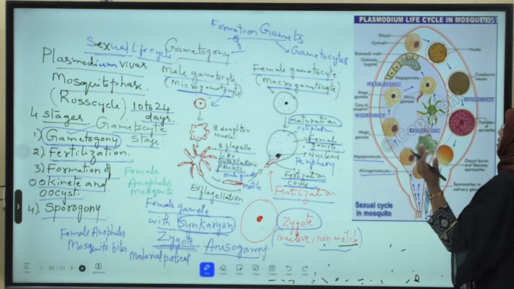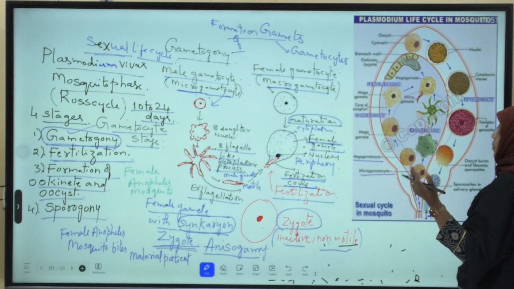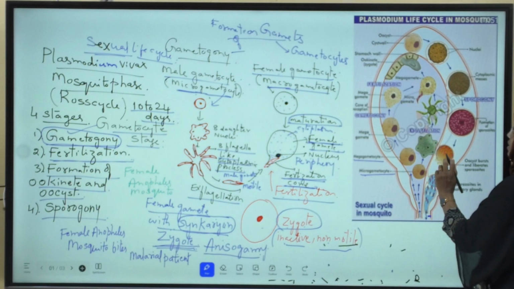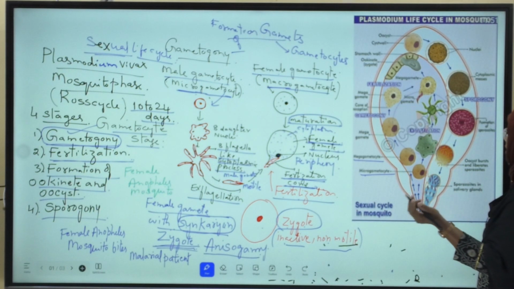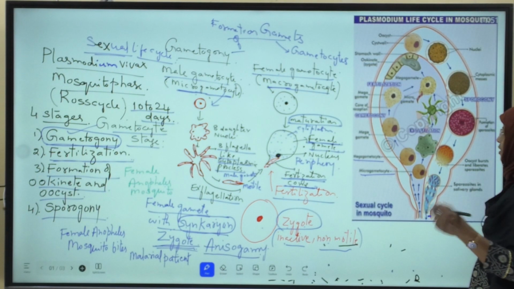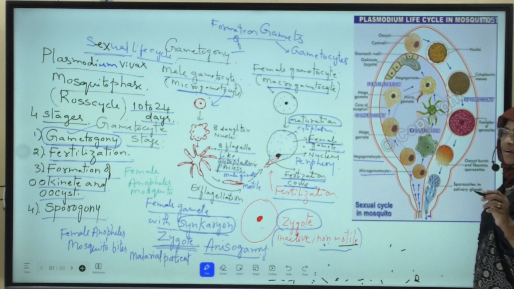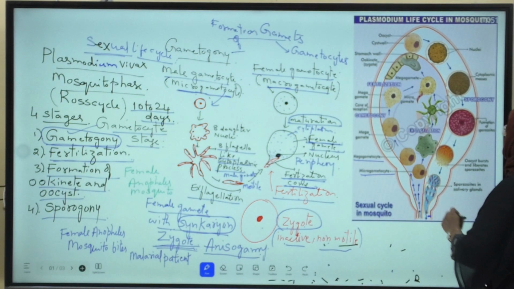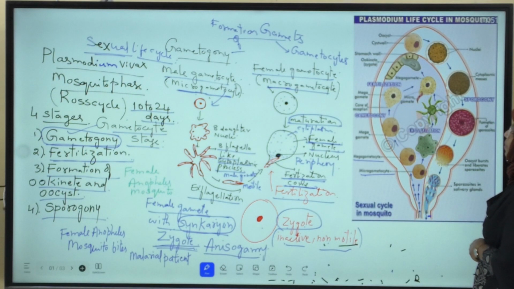The nucleus of the male gametocyte undergoes divisions and forms 8 nuclear bits. Later, the cytoplasm is pushed out in the form of 8 flagella-like cytoplasmic processes. Into each process, one nucleus enters and forms 8 male gametes. Later, these male gametes are separated from the male gametocyte. This process is called exflagellation.